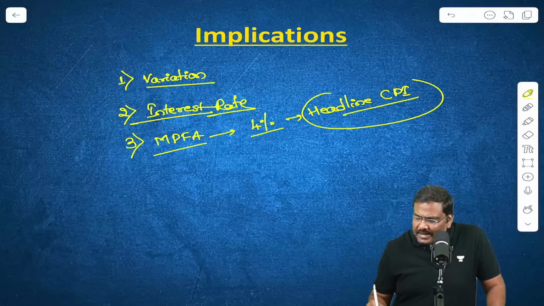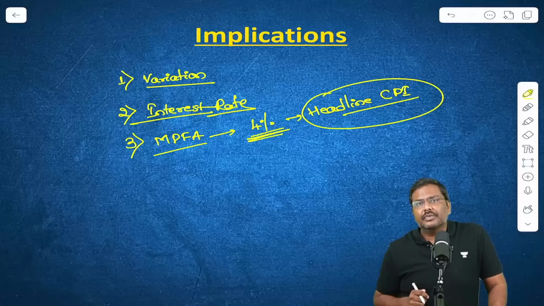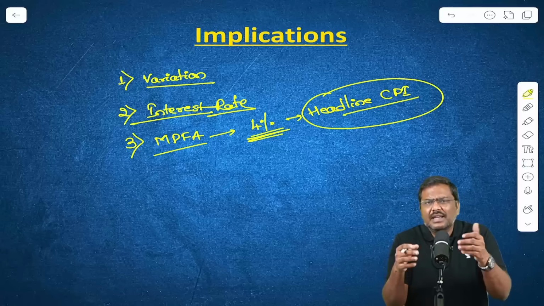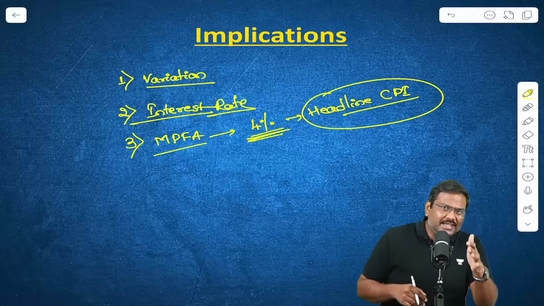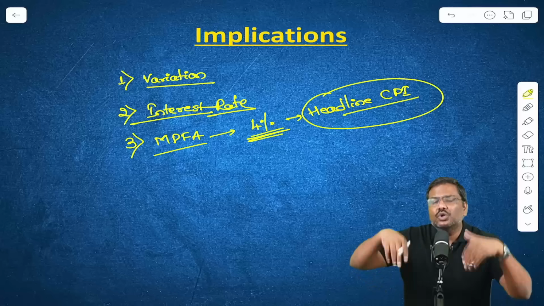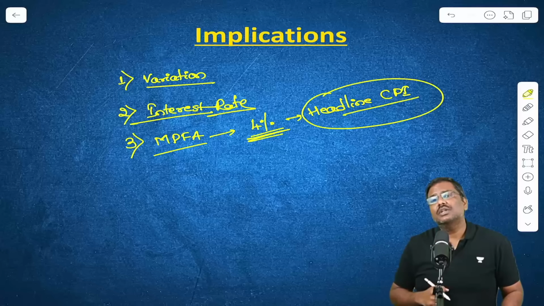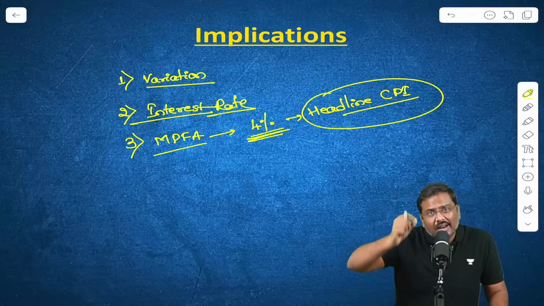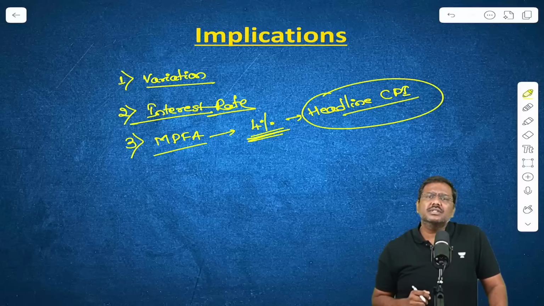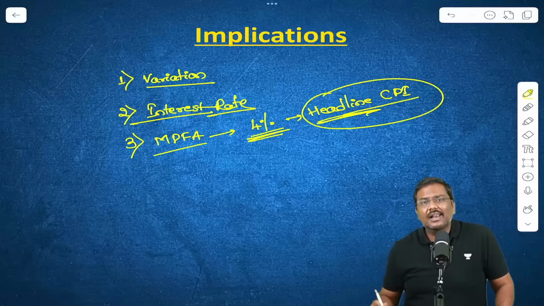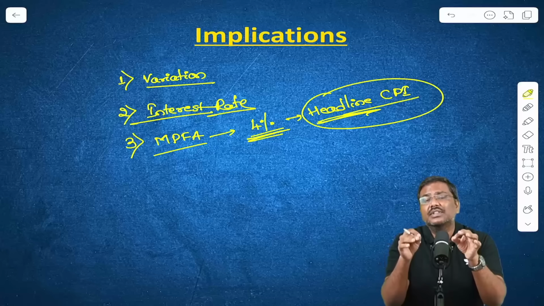If you use headline CPI, the basket includes volatile commodities, in the sense that prices are volatile, food and fuel items. When you include these kinds of commodities, the prices might suddenly shoot up, the headline will go up, and RBI is forced to make changes in the policies. Suddenly the prices will crash, the headline will crash, and again RBI is supposed to change the policies. So rather than using headline, shift to the core. That has been one of the recommendations.